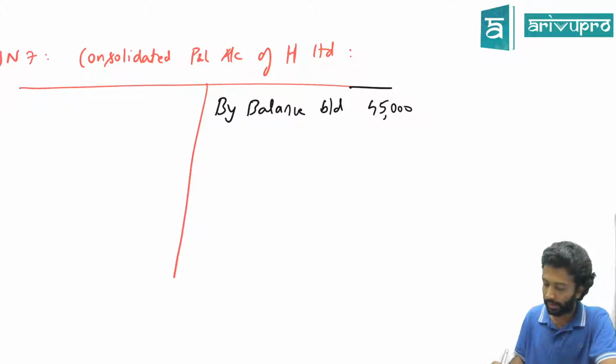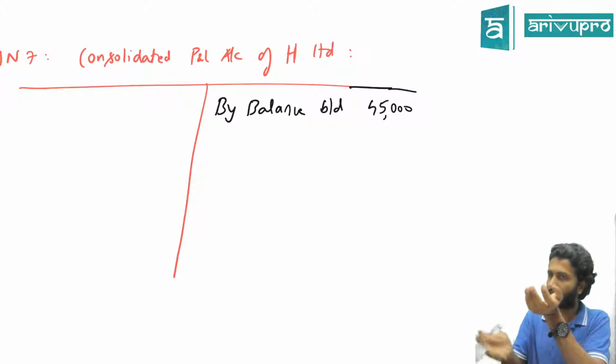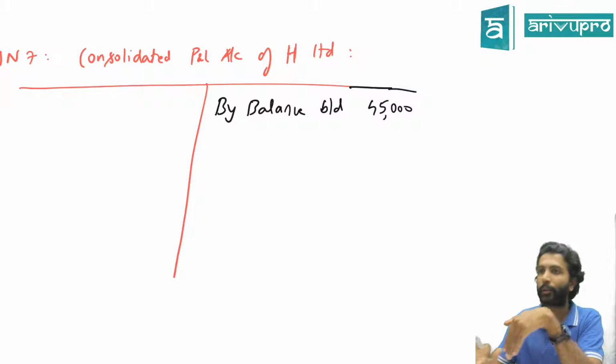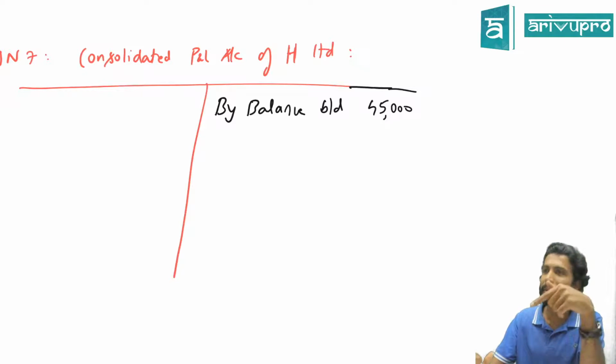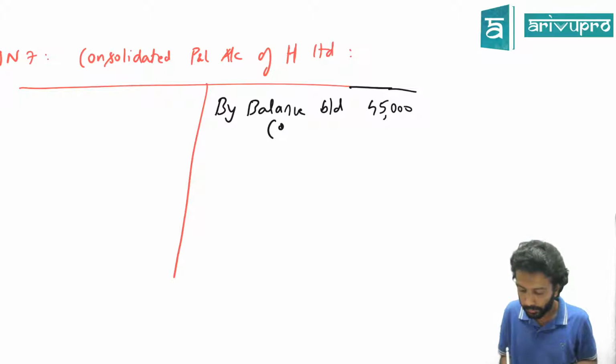Due to consolidation, the P&L balance will change. We take the balance they have given, make some adjustment to that and get the revised closing balance for consolidation purpose. Hence, whatever balance they have given becomes my opening balance. This account I'm not preparing for the whole year, I'm doing it for the last day. So the last day's balance will be opening also, and the last day's balance will be closing also, that way. Hope that's fine. So take the balance given. This is given in the problem.